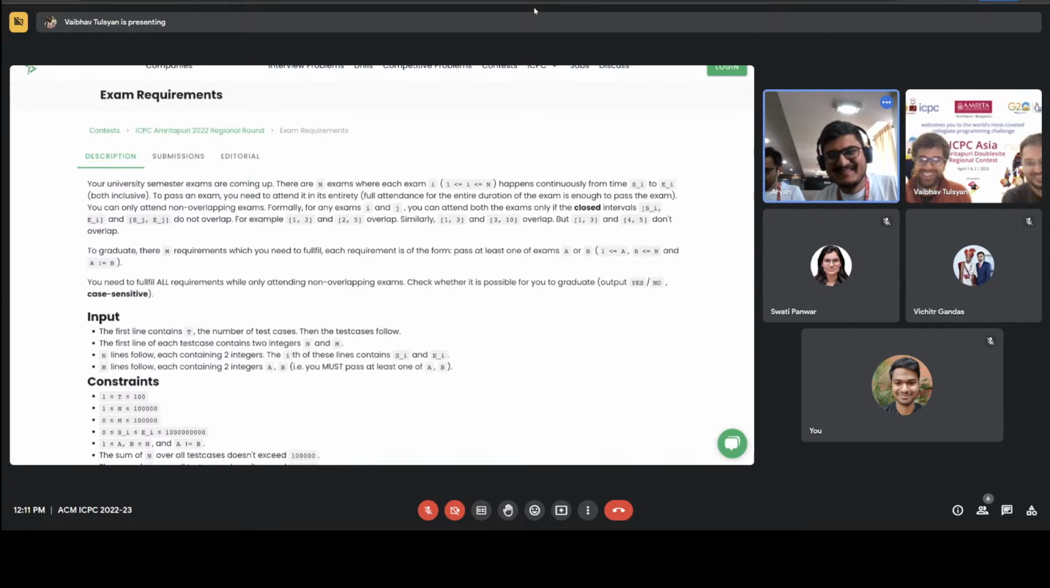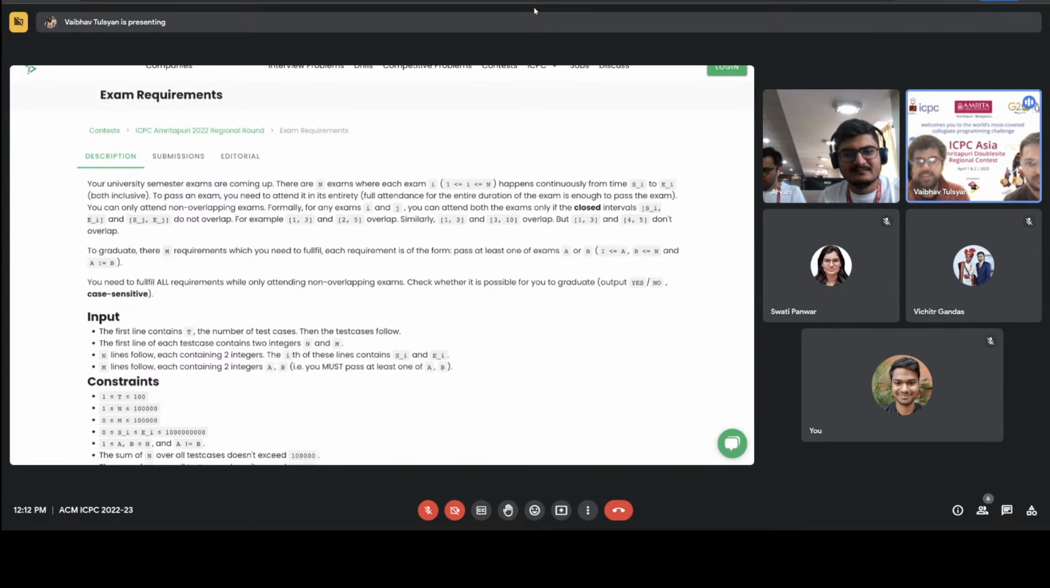Anyways, the situation is similar in this question: you have n exams on the same day, and their starting time and ending time is given. To pass an exam, you must attend it in its entirety. We are assuming that you are infinitely smart, so if you attend an exam, you will pass it. You just need to attend it to pass the exam, and you cannot attend overlapping exams.